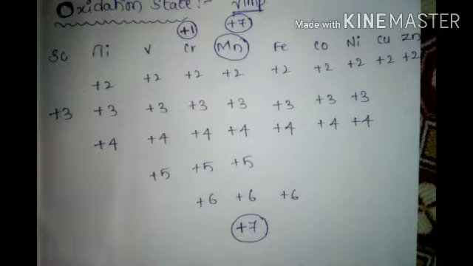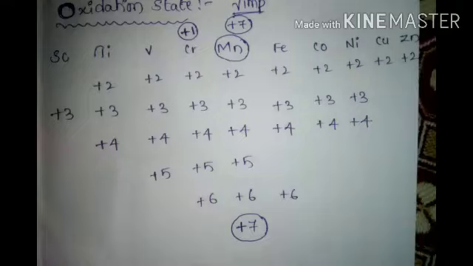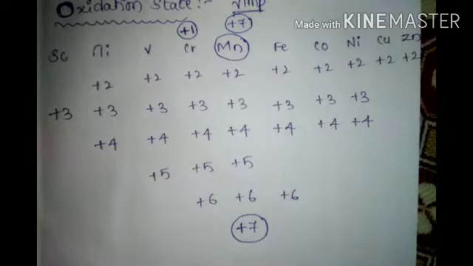Now, write one point. In d-block elements, higher oxidation states are more stable for heavier elements. For example, molybdenum and tungsten are the most stable, and chromium also for this reason. Acidic natures are there, and many behaviors are there, which we will discuss later one by one. Now let's take these oxidation states carefully.